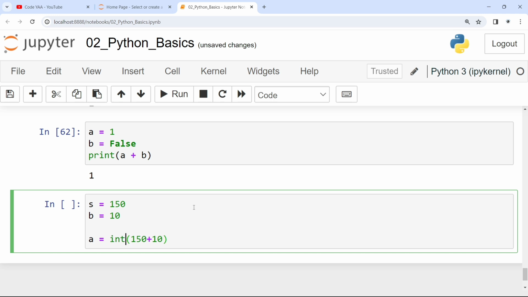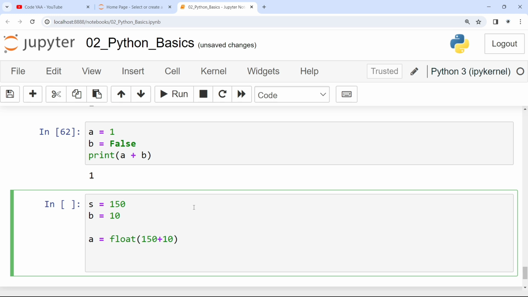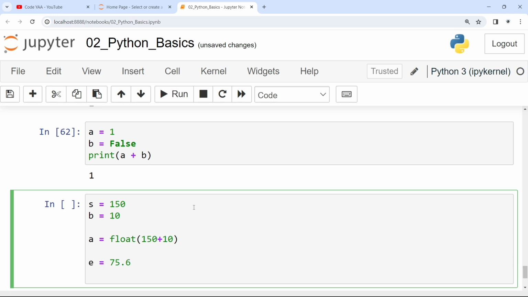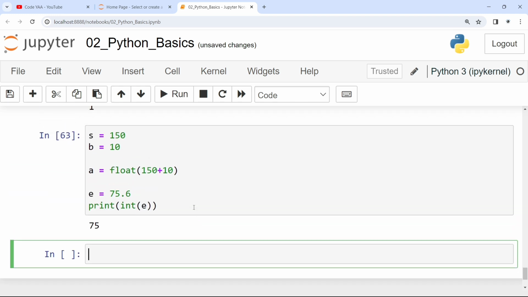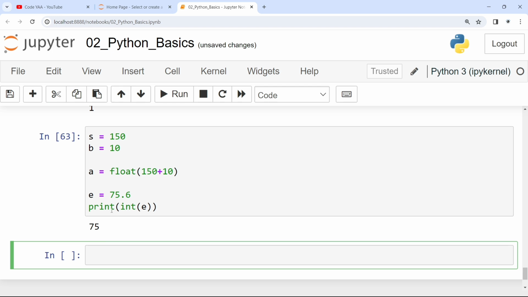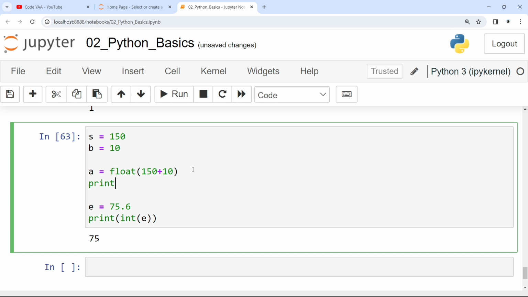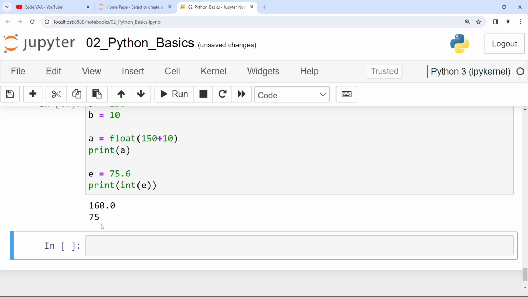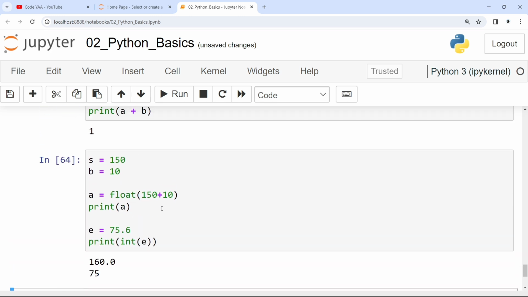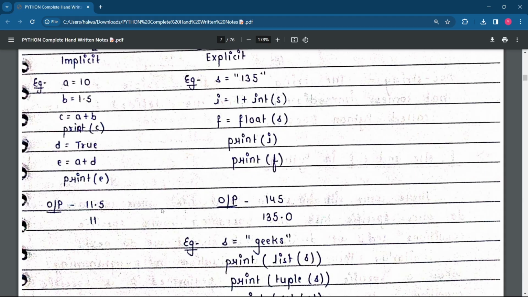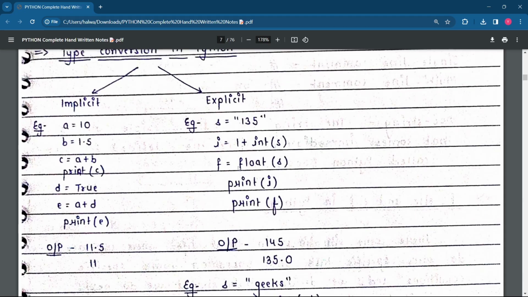Let me make it a float, and I'm taking a new variable, e is equal to 75.6, and I'm printing int of e. You can see the output, I got only 75. I have not got 75.6. Same case with a, if I print, I will get 160.0. This is called explicit. The way we are doing all this is explicit, meaning we are telling the variable what the type of it should be.